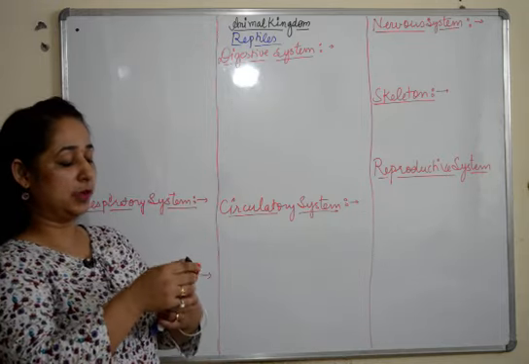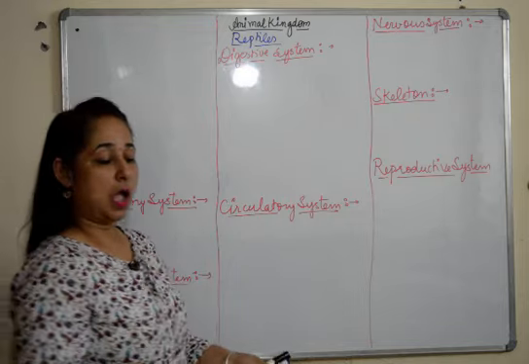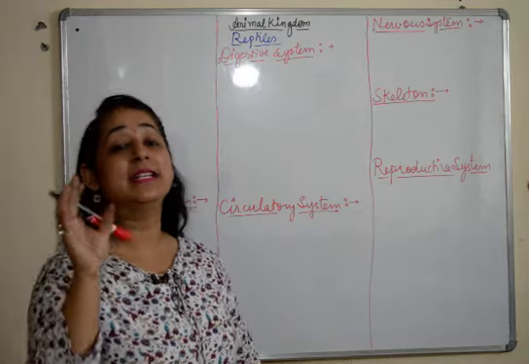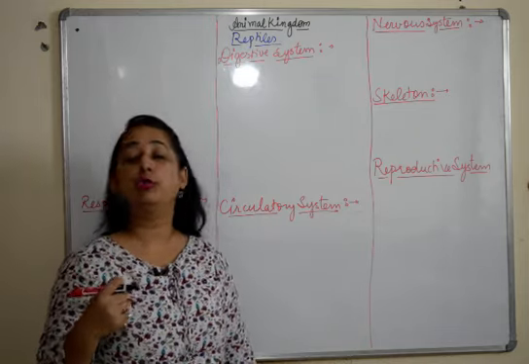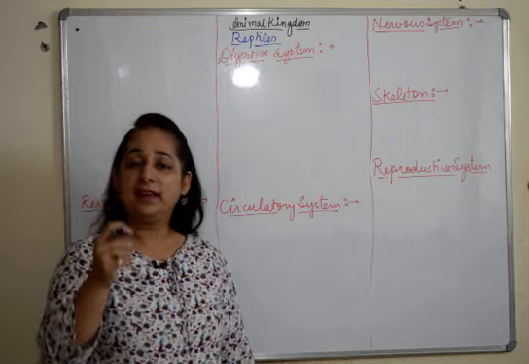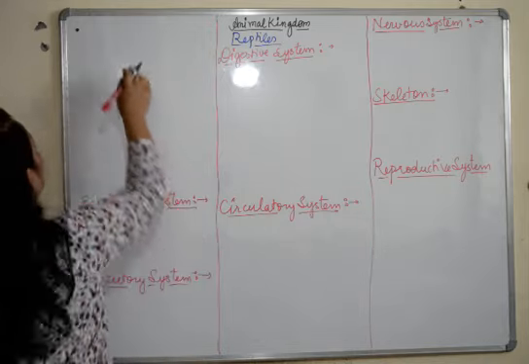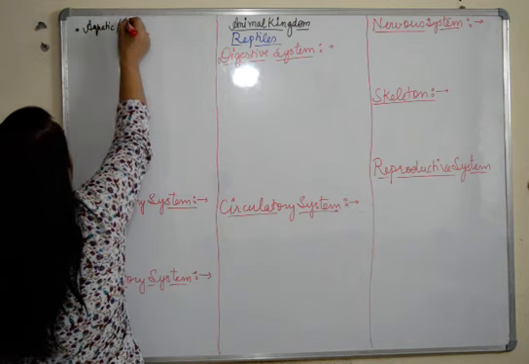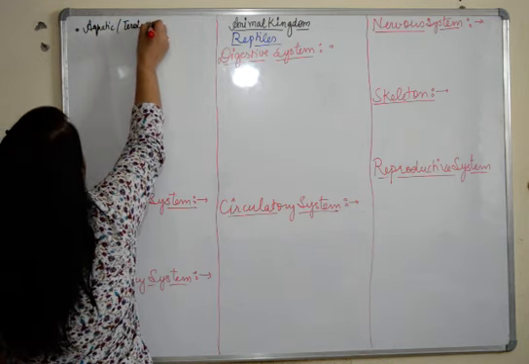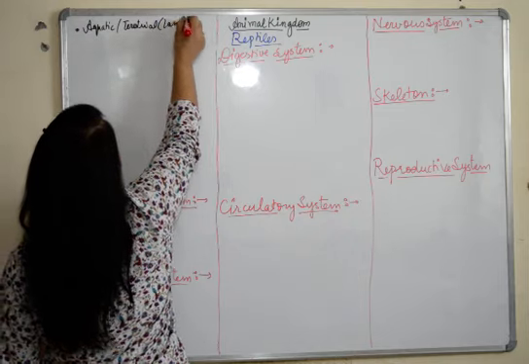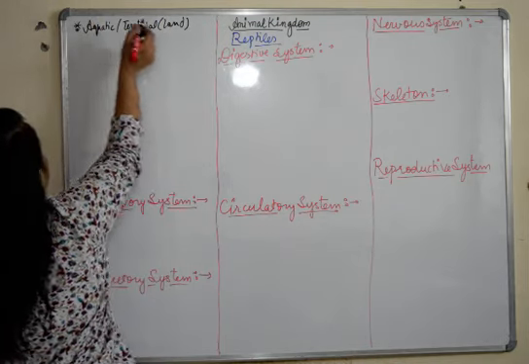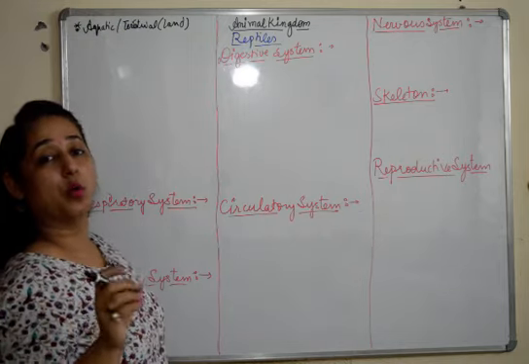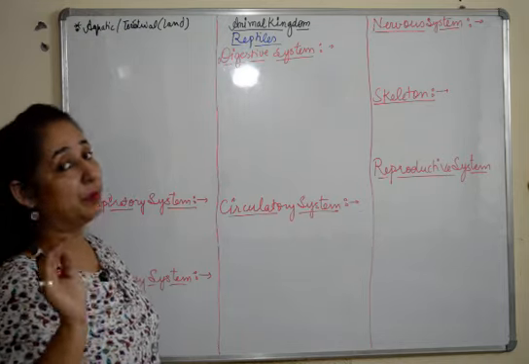First and foremost thing about reptiles is that when we talked about amphibians, their skin was moist and glandular because they had to undergo cutaneous respiration. But herein, first we start with their habitat. They can be aquatic or terrestrial, or land, the ones which survive on land. So they can survive in both types of habitats.